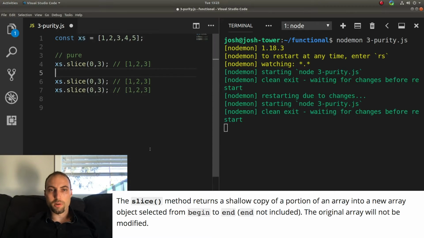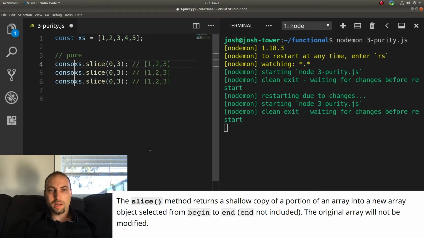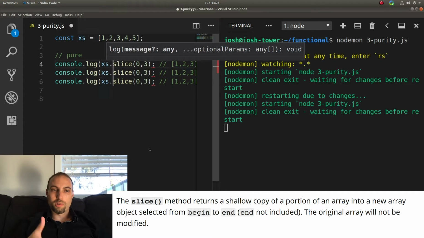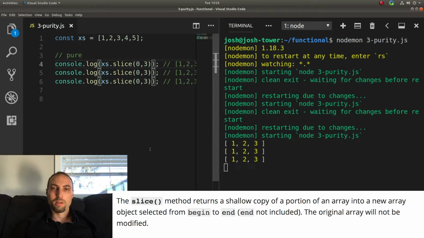Here we're going to talk about purity. So slice actually returns a copy of a portion of an array. The keyword there is it returns a copy. In other words, it does not change the existing array.